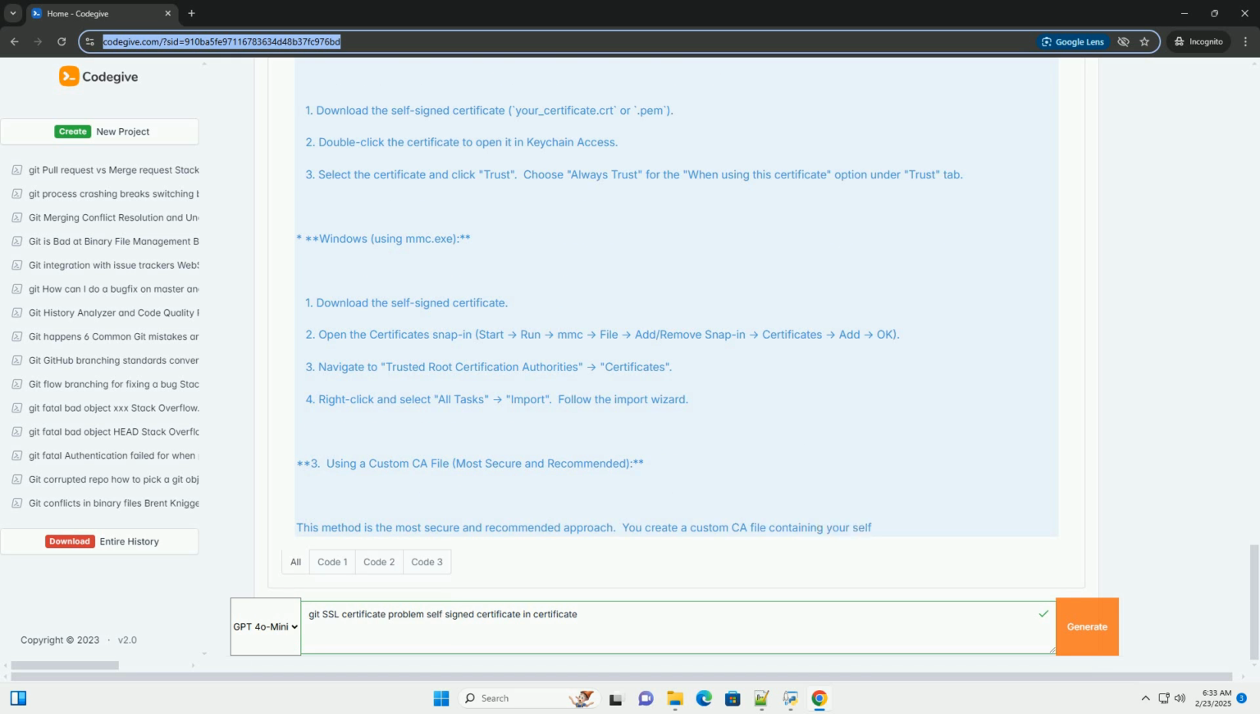Choosing the right solution. For temporary or trusted private networks, the accept invalid certs flag or modifying the Git config, with extreme caution, might be acceptable for quick solutions, but avoid this in production. For long-term or shared environments, adding the certificate to the system's trust store is a more robust approach, but requires system-level privileges. For maximum security and flexibility, using a custom CA file is the best practice, especially in complex environments where you need fine-grained control over certificate trust.